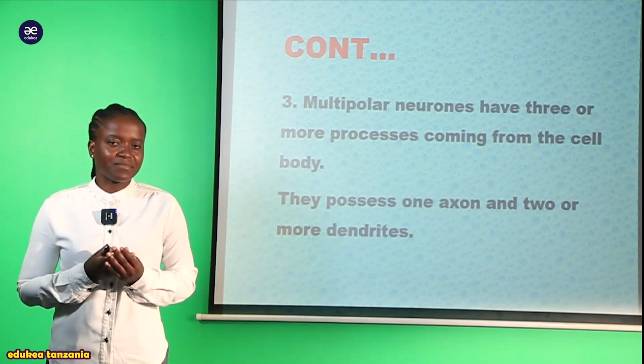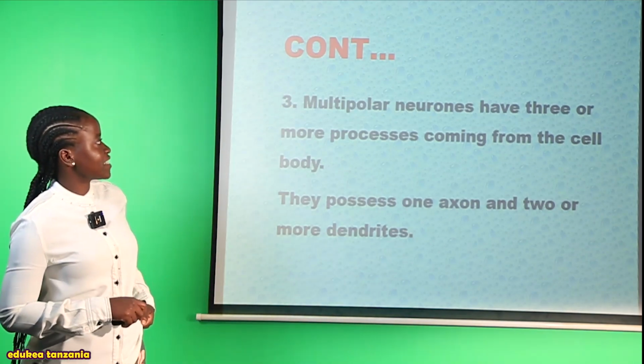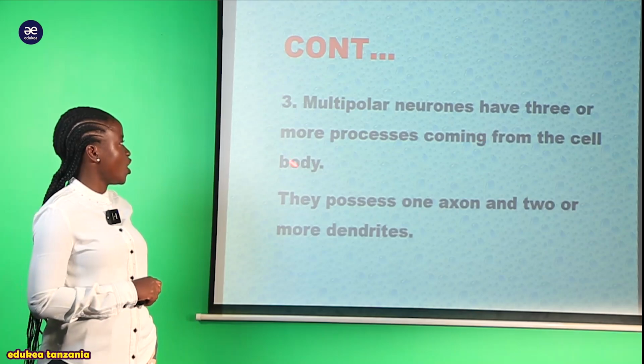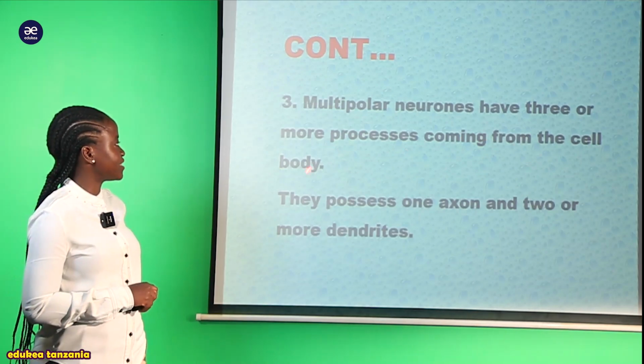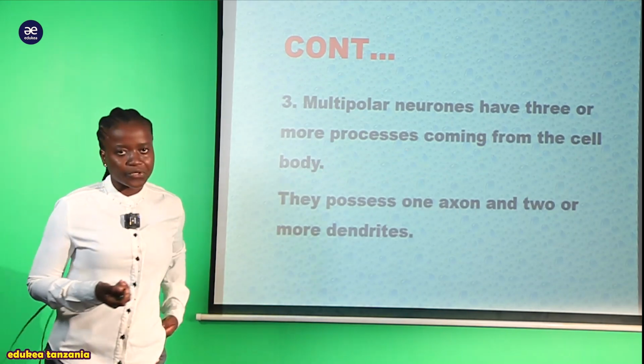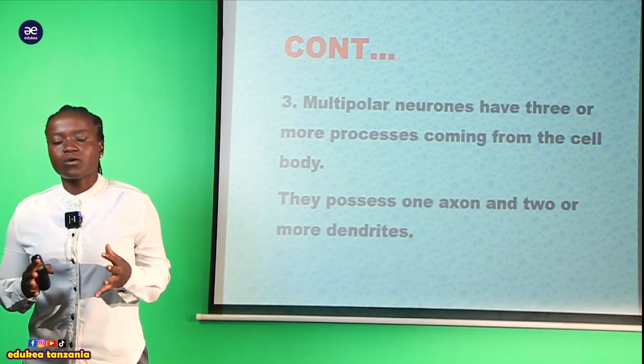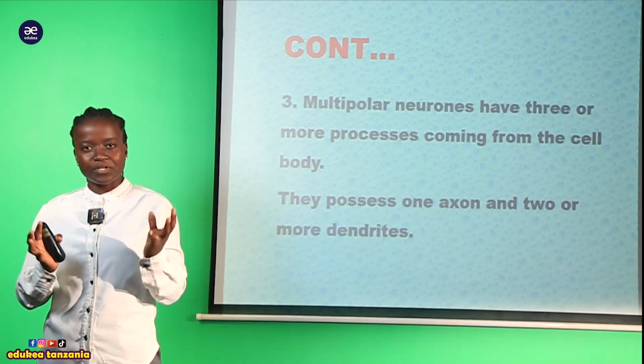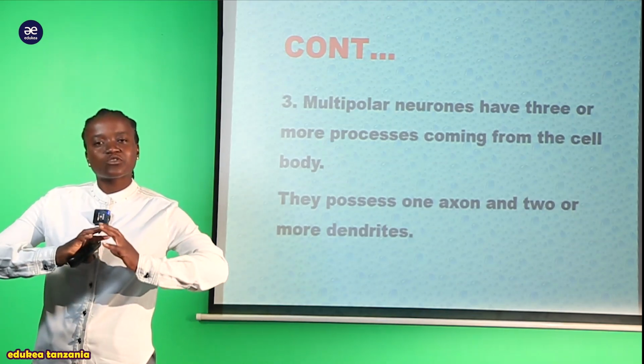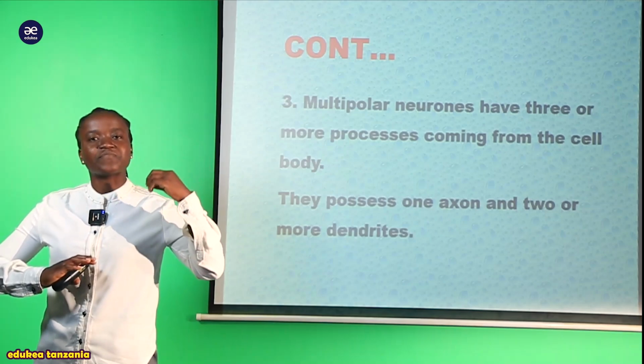So now let's see the meaning of this. Here we are saying that multipolar neurons have 3 or more processes coming from the cell body. This means that inside the cell body there are different kinds of dendrons that leave from the soma.